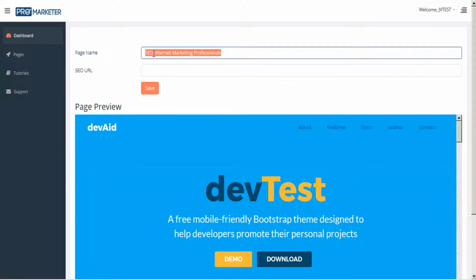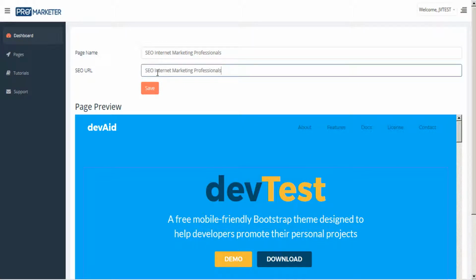That's going to serve as our keyword. Let's copy that. Now for the SEO URL, this is where your page is going to be hosted on our servers. So let's go ahead and paste that in, and be aware that the URL cannot contain any symbols or numbers. But let's fill the spaces with some dashes. There we go. And now we can click Save.